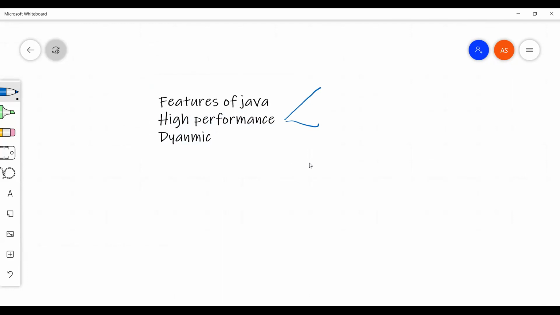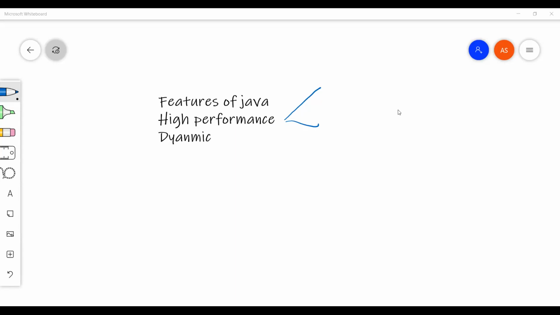So in general, what is high performance? Which can process your data relatively in a short time in comparison to other languages. So we can say that performance is high, right? Yeah, execution is fast. Sanvi is saying execution is fast, correct? All right. Okay. So how is Java delivering high performance?